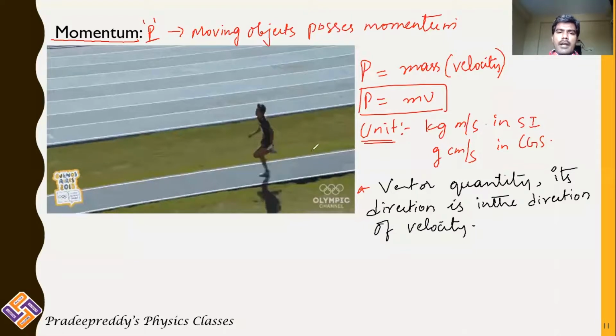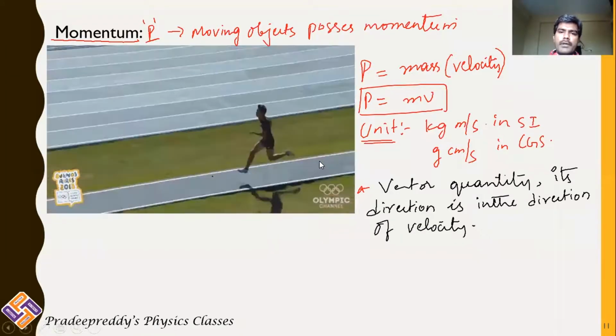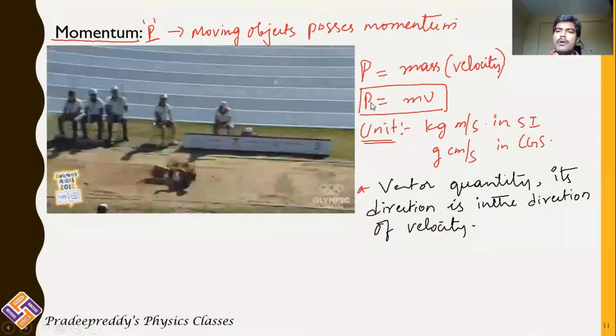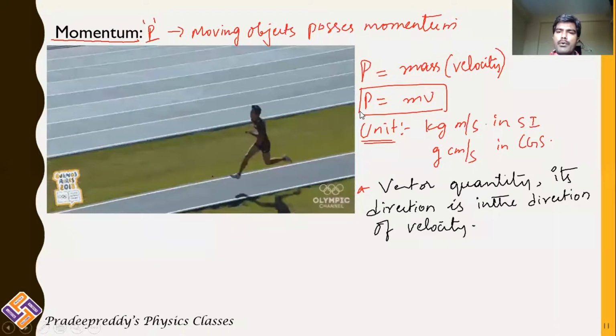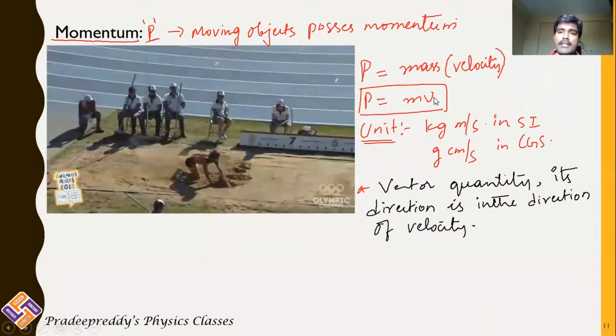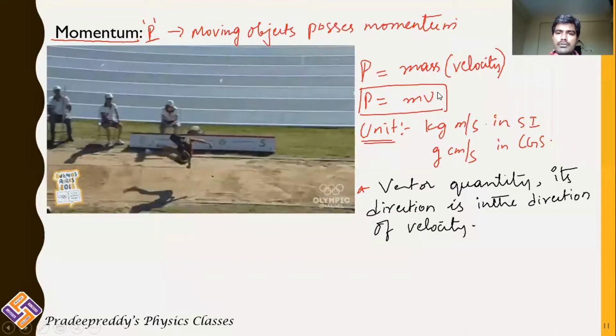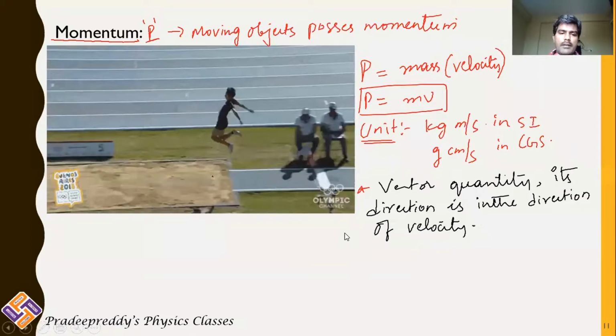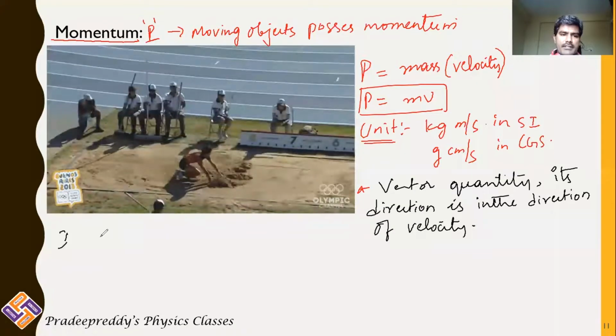Okay, so now this person who is moving here, that person has some mass, right? As he is about to move, he is in motion. So he has some mass and he is in motion. Mass multiplied with velocity gives you a new physical quantity called momentum. Suppose the body is at rest, velocity is equal to 0. Therefore, what is his initial momentum? Momentum is 0.